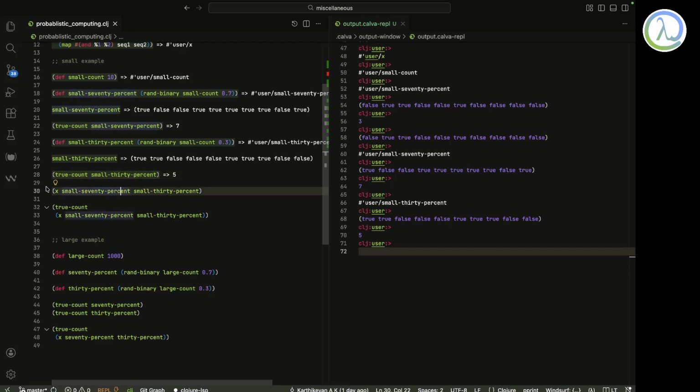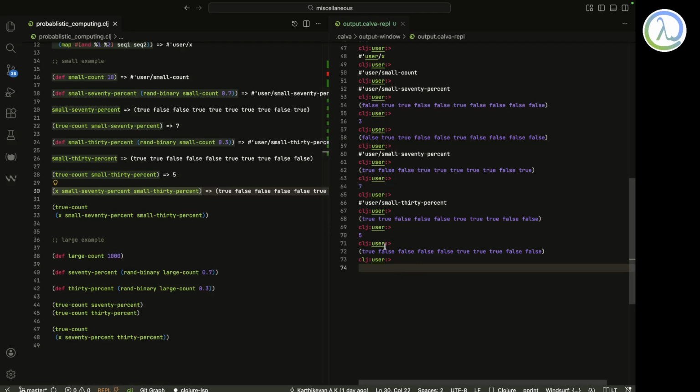And now what we are doing is just multiplying small 70% and small 30%. And this should be around 2 to 3 or something like that. But over here it's still 4, because 5 and 7. Look, this is just random stuff.